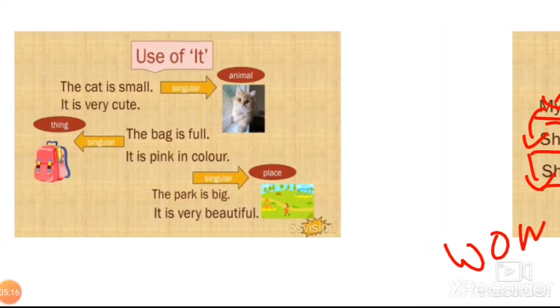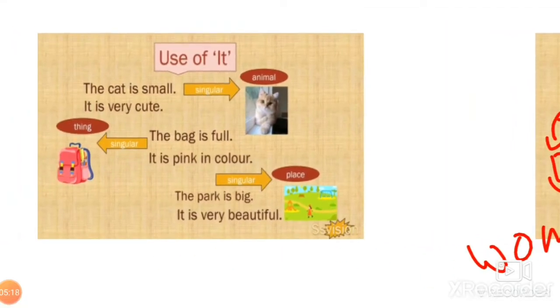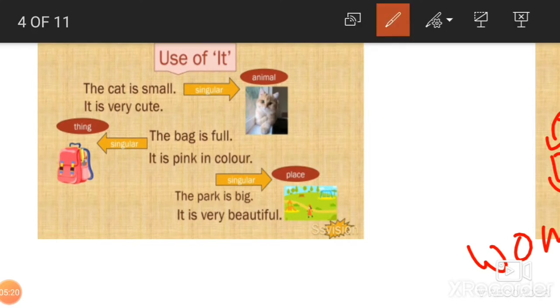Now, it. It is used either for things or for animals, children. For example, the cat is small. Here the cat is a noun. अब cat की जगह पे क्या लिखा? What in place of cat? It. It is very cute. In place of cat, it.